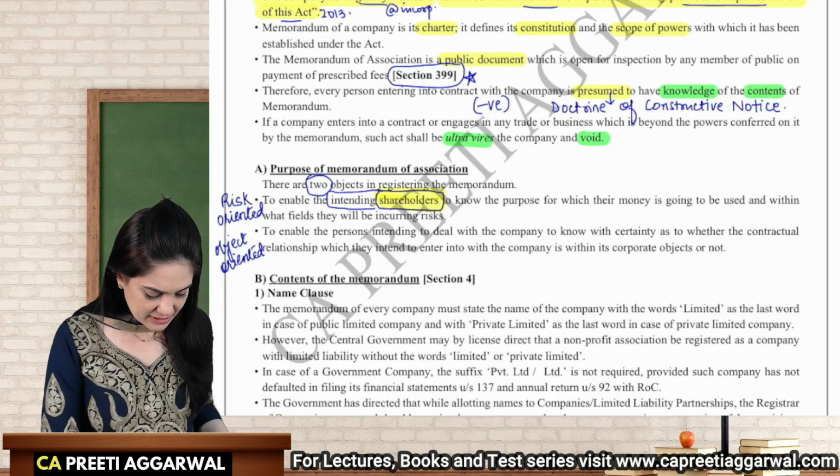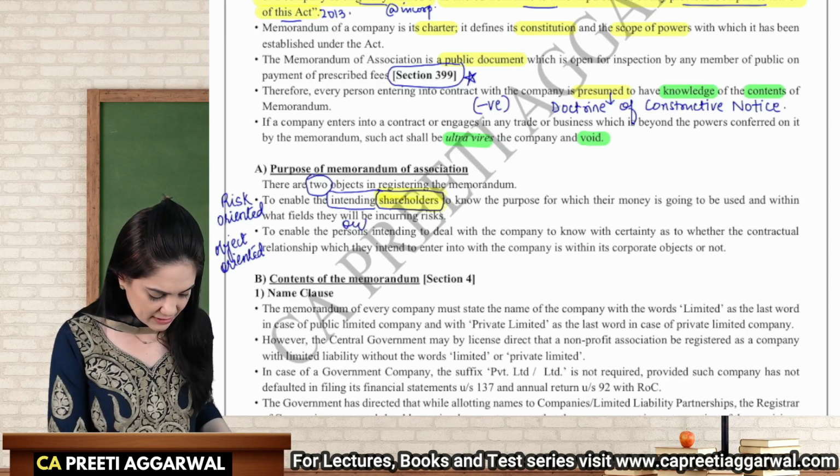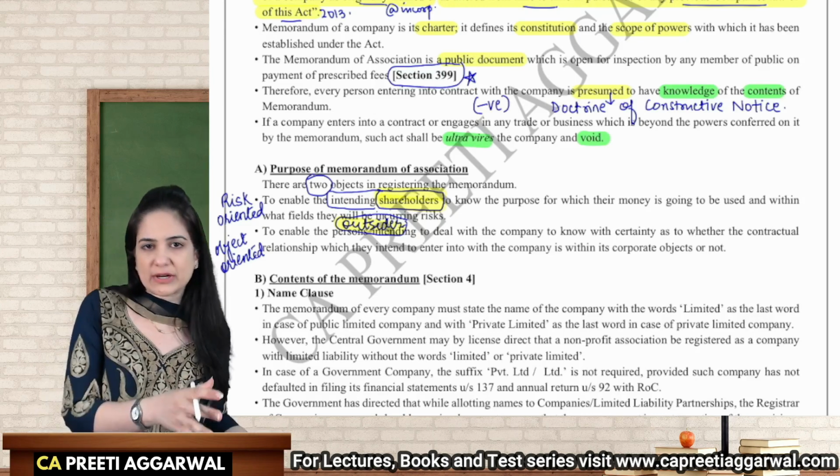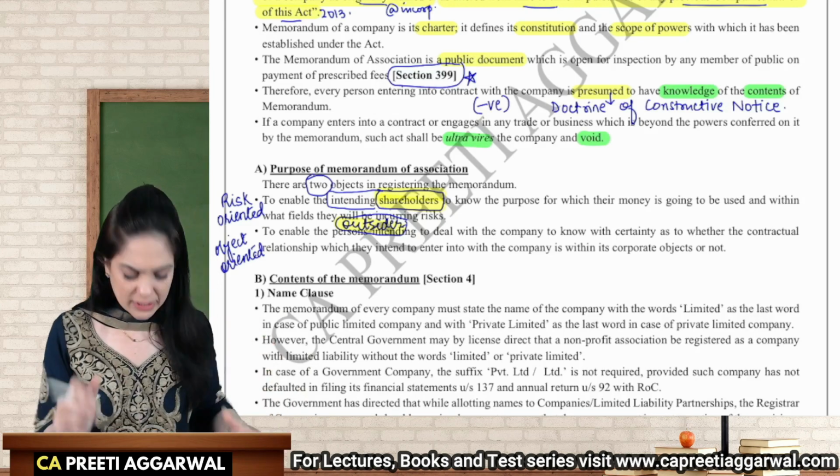So what is the risk that I'm undertaking by investing in the company? It enables the person dealing with the company, the outsiders, to know whether the contracts that they want to enter into are within the object clause of the company or not. So it also helps the outsider to know the objects of the company. So it is object oriented.